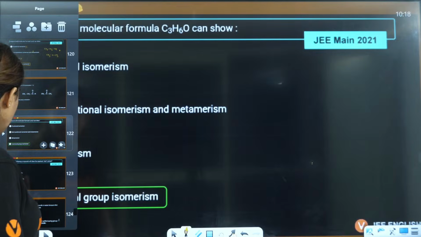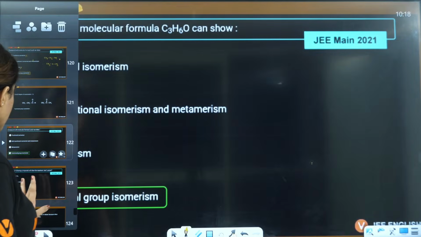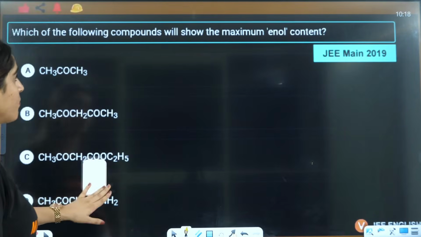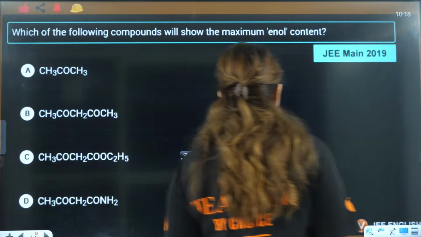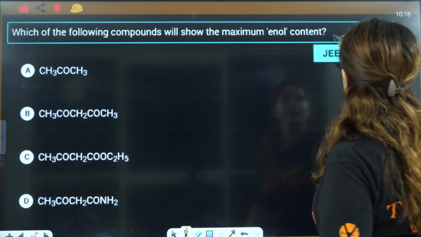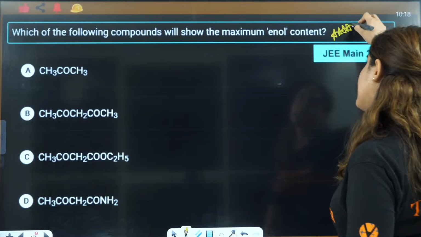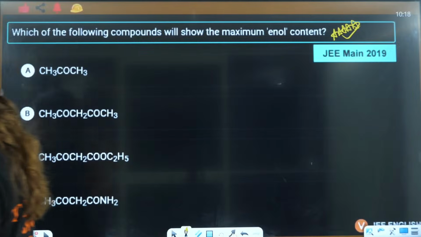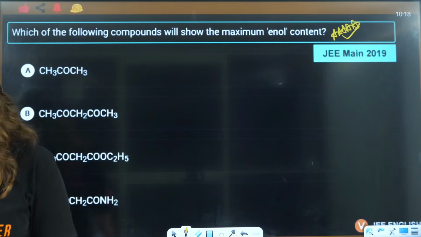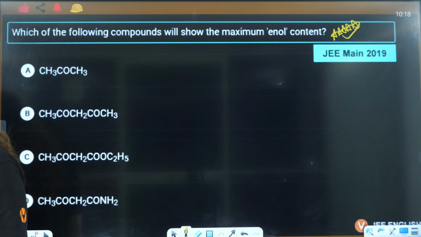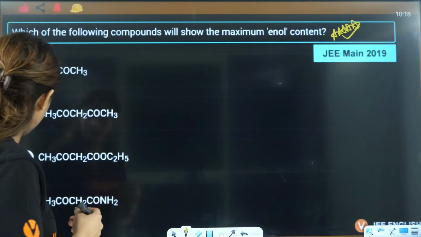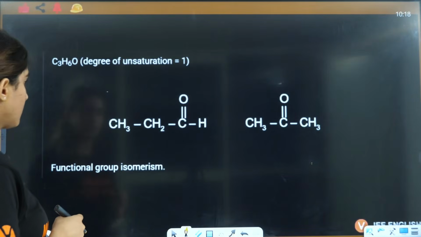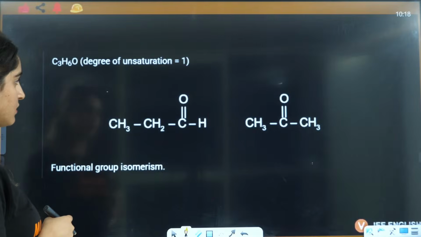Now let's see. Okay, this is also, which of the following will show maximum enol content. Now this is a very important question. I will consider it a good question that was asked in 2019, and I can also expect it again. Ma'am, 3 carbons, where 3 carbons?